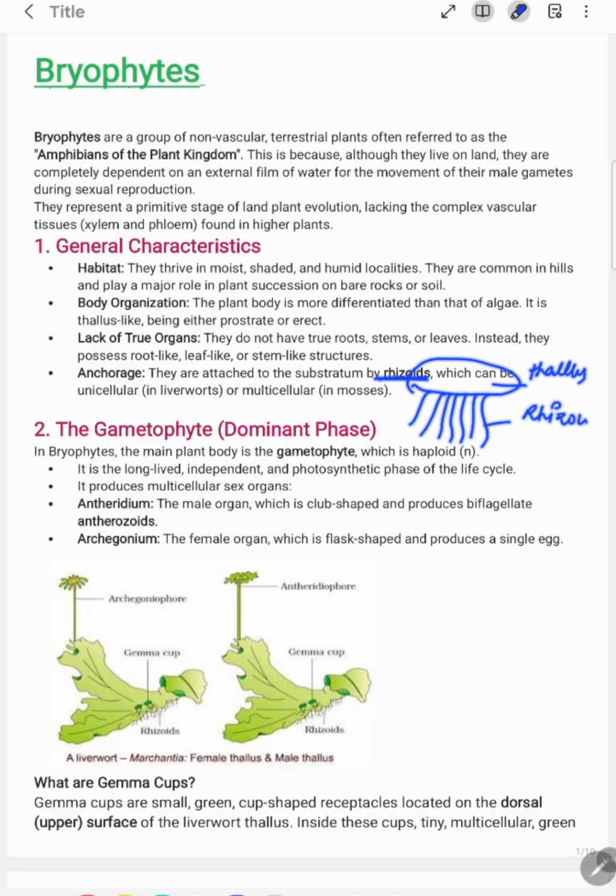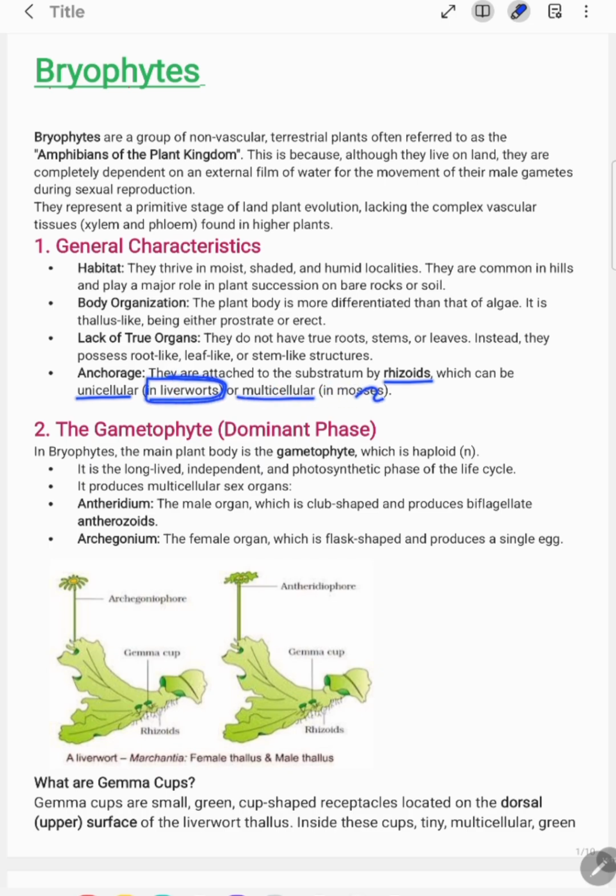The role of rhizoids is for the attachment of the thallus to the surface. Rhizoids can be unicellular or multicellular. Point to remember: unicellular rhizoids are found in liverworts, while multicellular rhizoids are found in mosses.